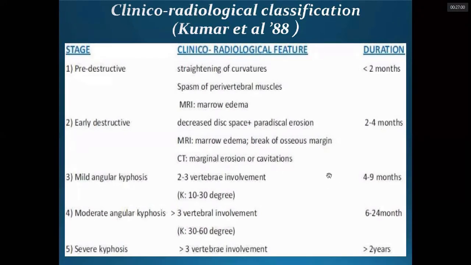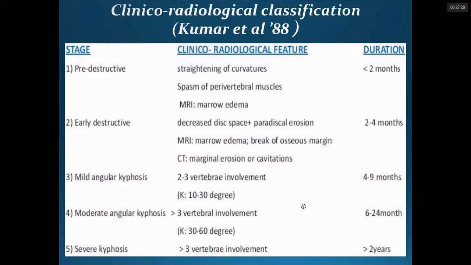The next is moderate angular kyphosis, when the angle of kyphosis is around 30 up to 60 degrees, and severe kyphosis when it is more than 60 degrees. The severe picture is usually visualized up to 2 years, and this is quite common in our part of the world, especially in patients from far remote areas.